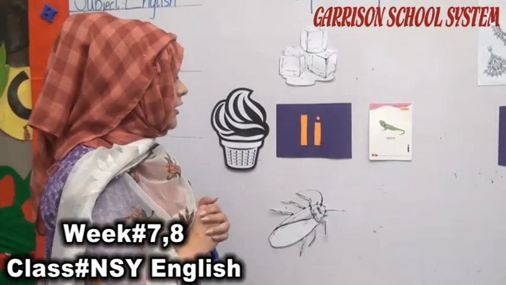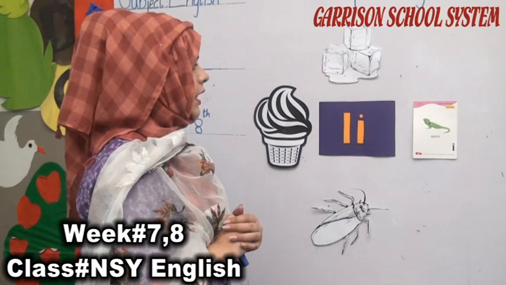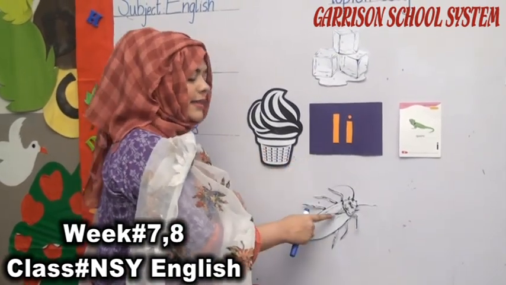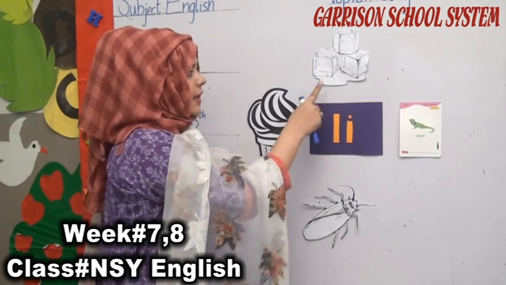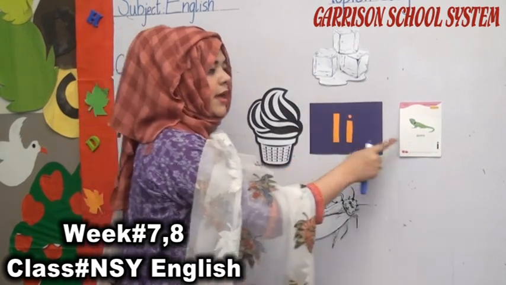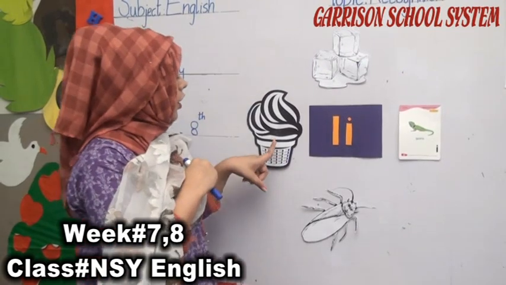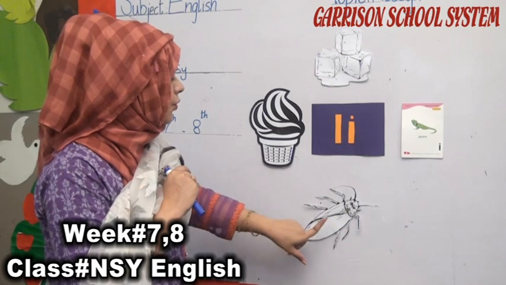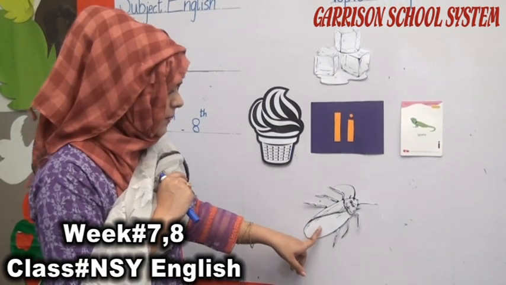So my dear students, what you have learned today is I-E, ice cream. I-E, insect. I-E, ice. I-E, iguana. You love ice. You love ice cream. You don't like insects normally.